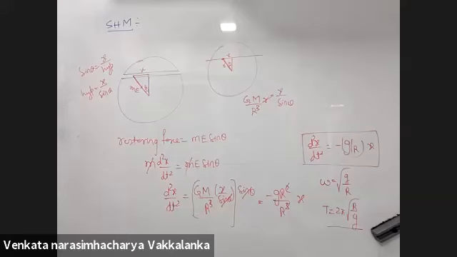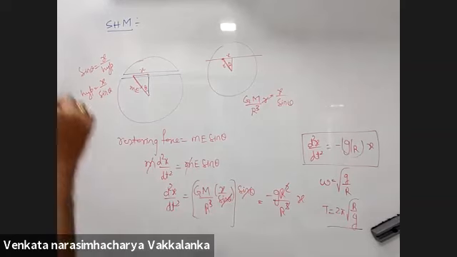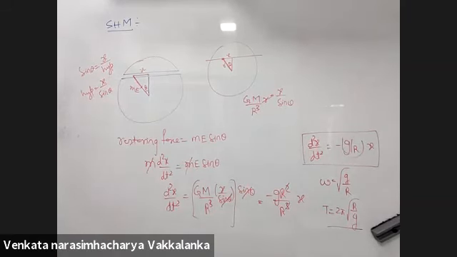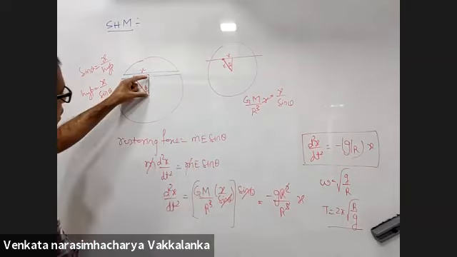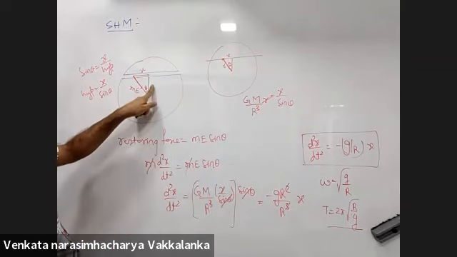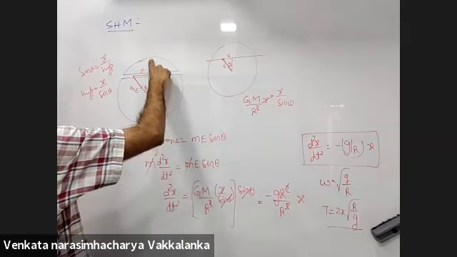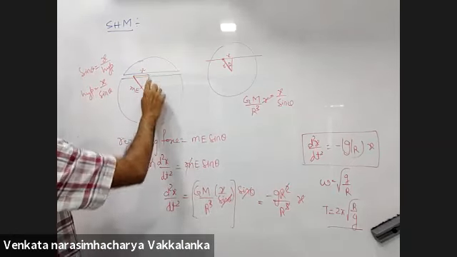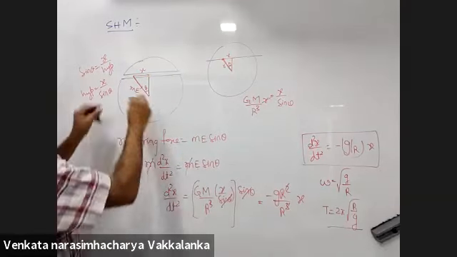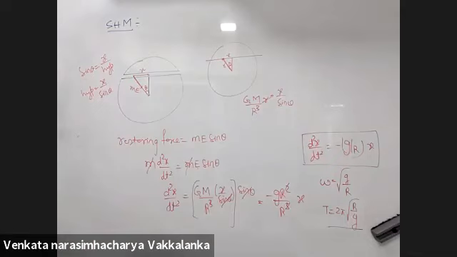Sir, if the perpendicular distance tends to capital R, then also it will be the same result? If it tends to capital R, it means you want to dig the tunnel close to the surface of Earth. Yes, close to the surface of Earth. This derivation is independent of this distance. That's why when I took R, I removed it, because small r doesn't come in the derivation. So small r can be close to capital R, or lesser than capital R. Small r can even be 0, digging the tunnel at the center. You will get 84.6 minutes.